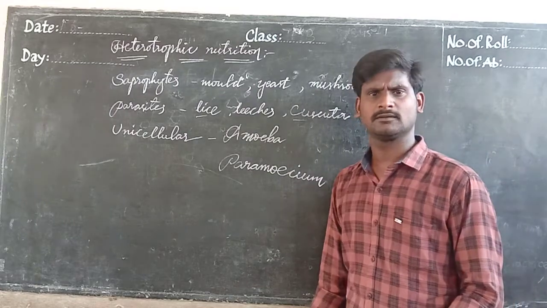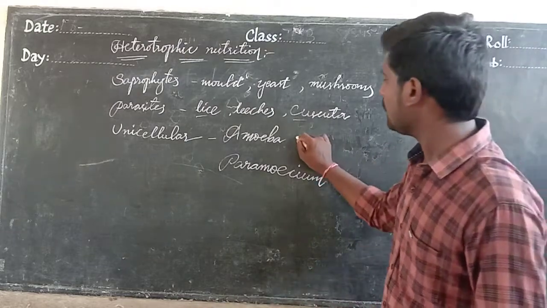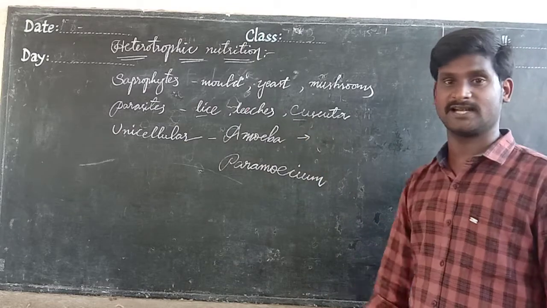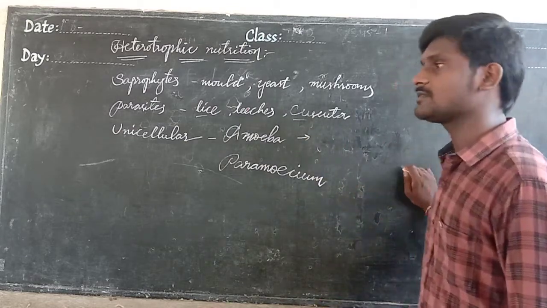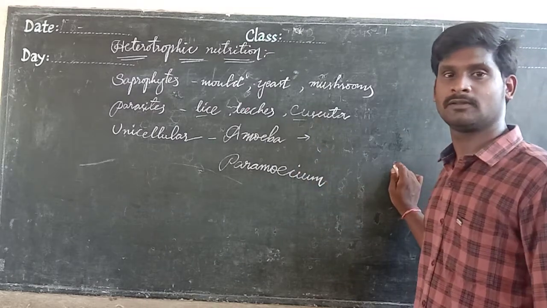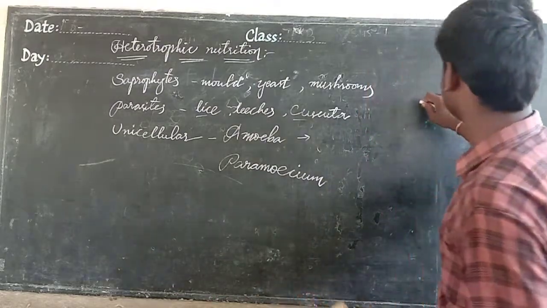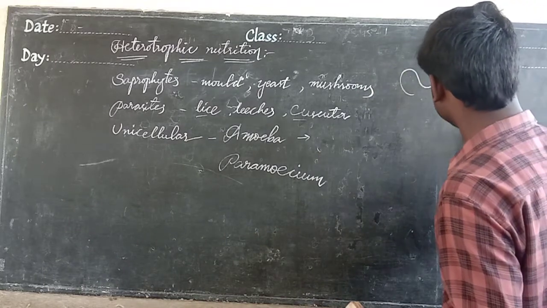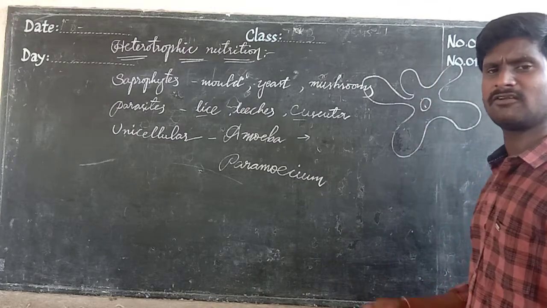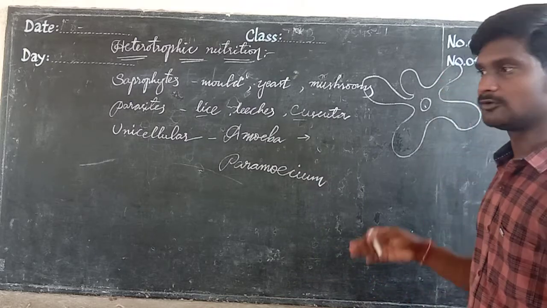But how can they get their food, and which type of strategy do they have? That is what we are going to discuss now. Amoeba has a specialized strategy. It has some false legs. Amoeba has no perfect shape; during locomotion its body shape is continuously changing. You can see the diagram: we can draw it in any structure because it has no perfect shape.